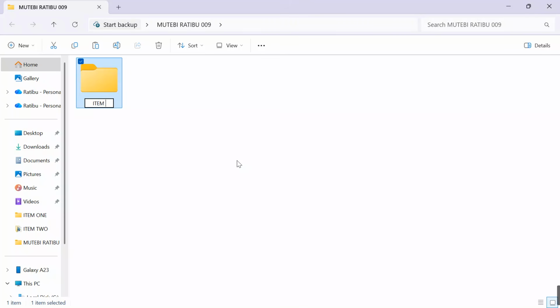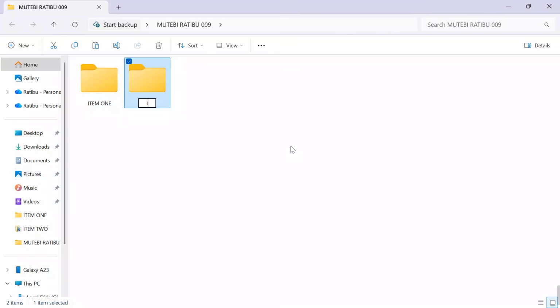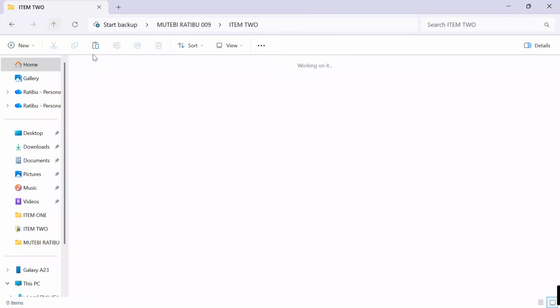Folder 1, attending item 1, we shall be put. Remember, we worked on item 1 already. It's already in the video onto the YouTube channel. Please check it up and work with me. Folder 2, come over here, go to new and say, this is item 2. Item 2 is what we are going to be using today. After creating our item 2 folder, currently it's blank.